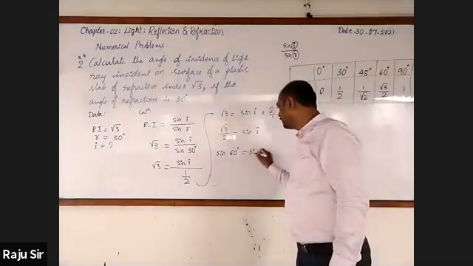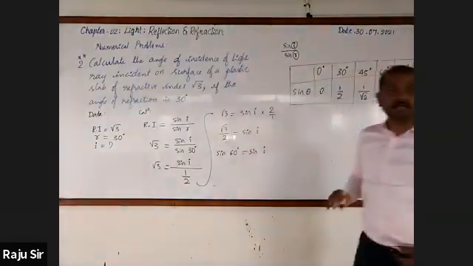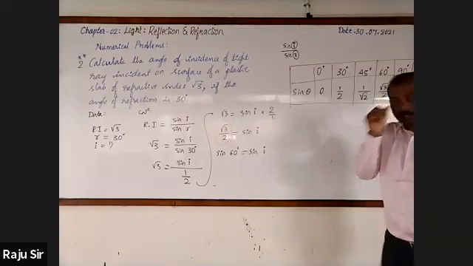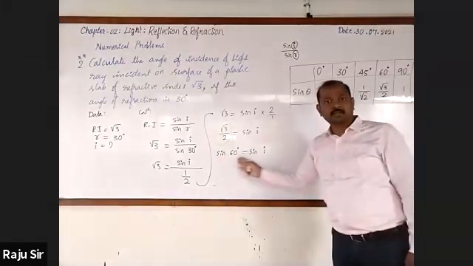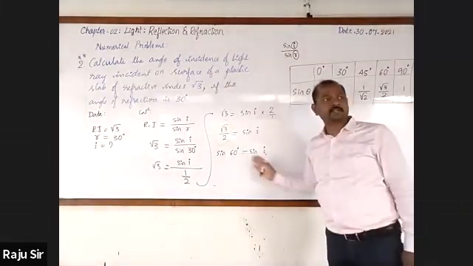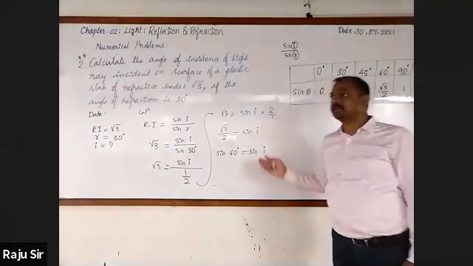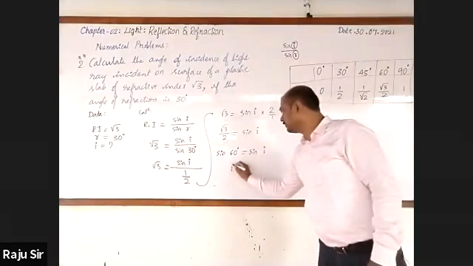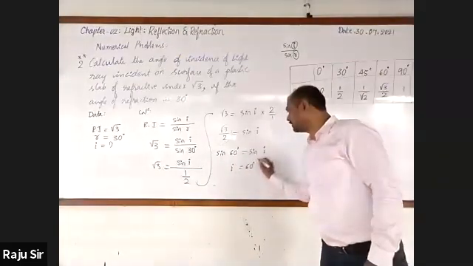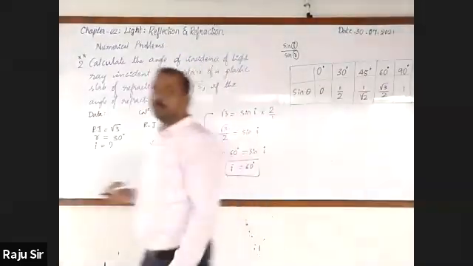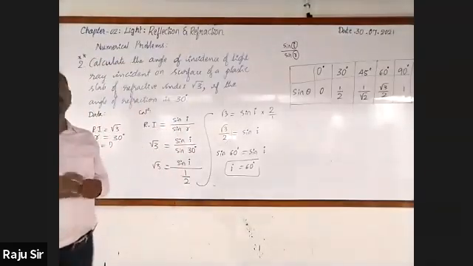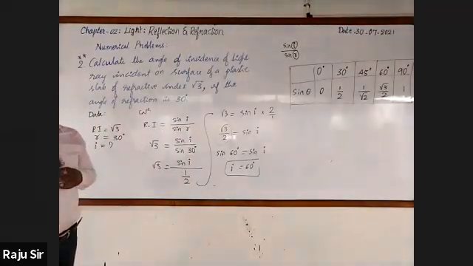This is equal to sin I. Then we compare only the angles because the trigonometric function is the same. Just compare the angles and tell what is I? 60 degree. Do you know for how many marks it was asked? 1 mark, in the 2012 exam.